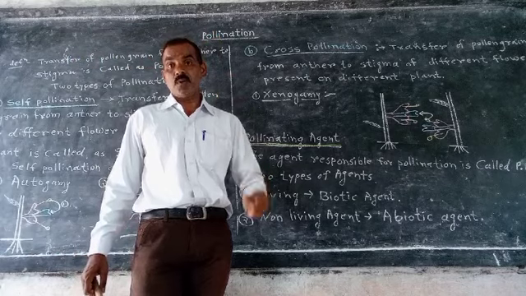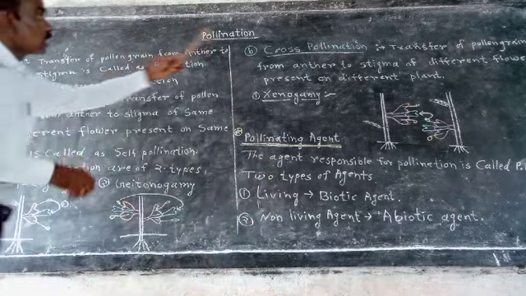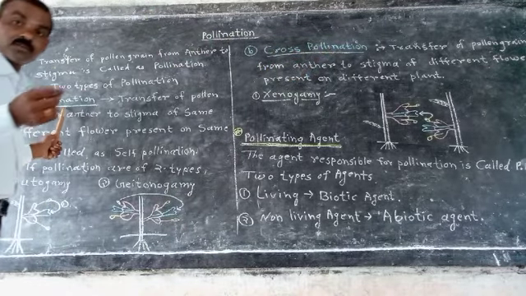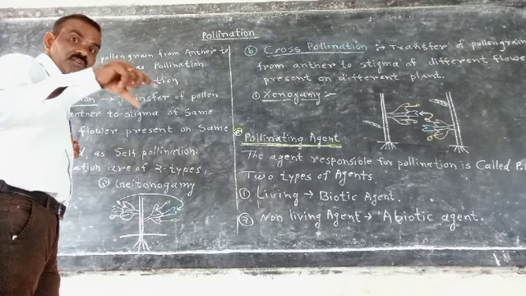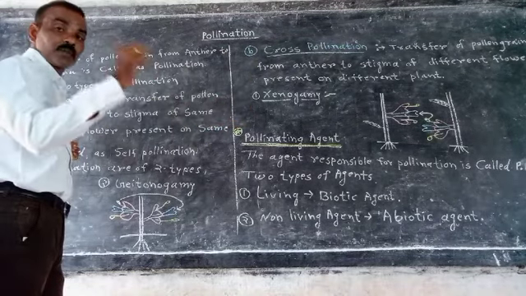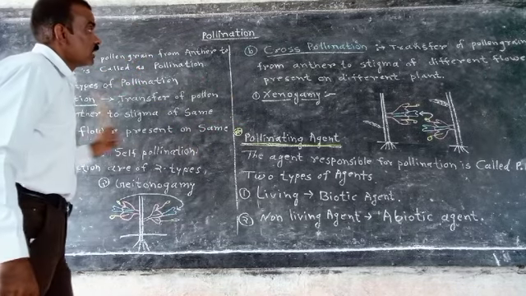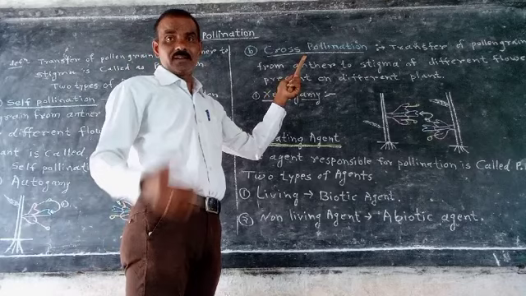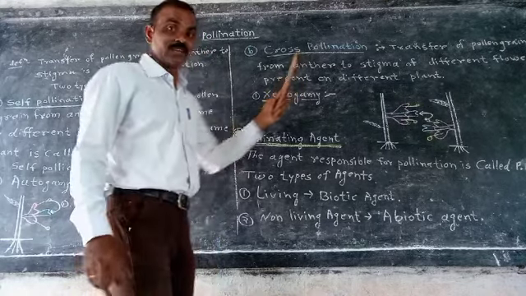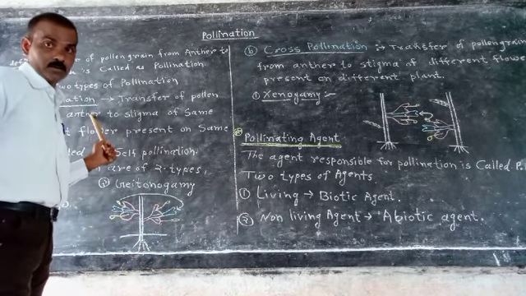First one, self pollination, and second one, cross pollination. Self pollination means the pollen grain is transferred from anther to stigma by itself. It does not require any other agents. Cross pollination requires agents, because in cross pollination two plants are involved. In self pollination only a single plant is involved.